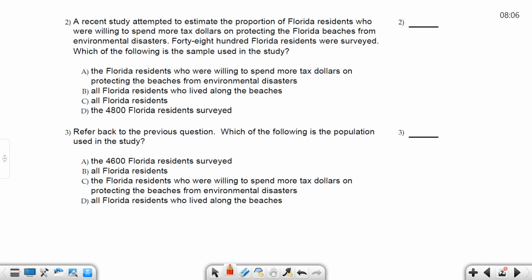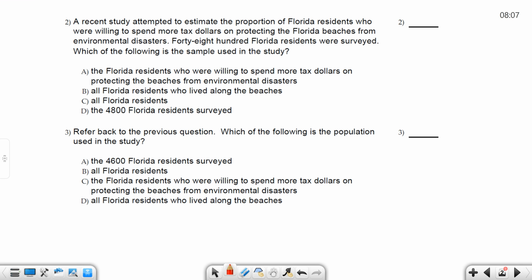A recent study attempted to estimate the proportion, and look, this is a scenario, but you're worried about what's going on here because it's going to ask you to identify some things. So proportion of Florida residents who are willing to spend more tax dollars on protecting Florida beaches from environmental disasters. 4,800 Florida residents were surveyed. Which of the following is the sample?